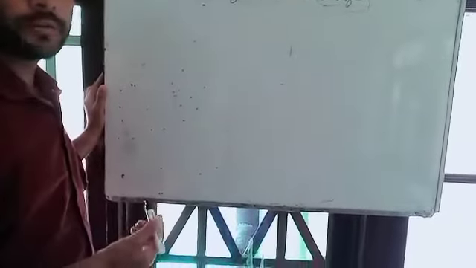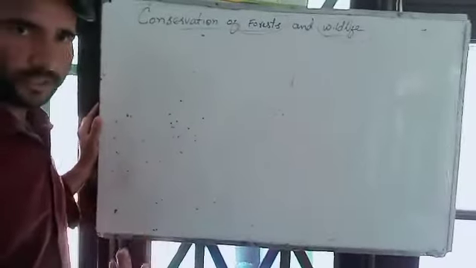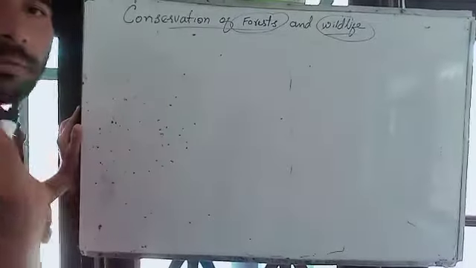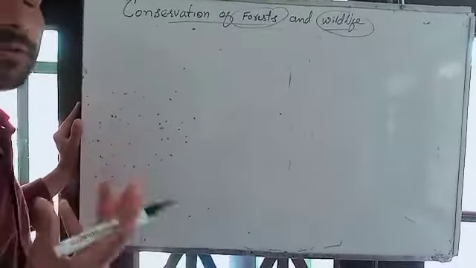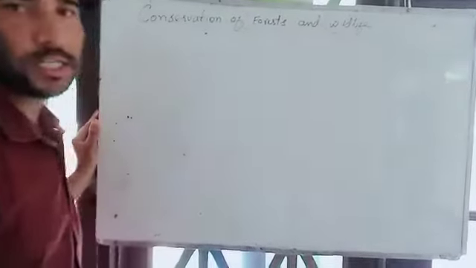Now, biodiversity has immense importance in our life and on our earth. How can it be protected and conserved, or how can the forests and wildlife be conserved?